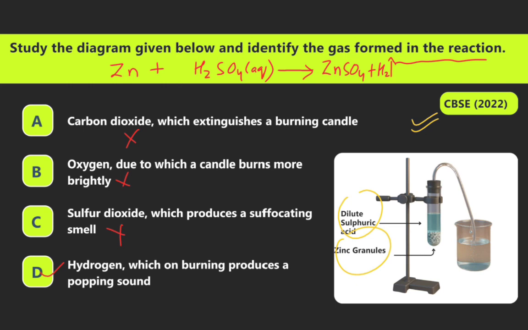B, oxygen, due to which a candle burns more. That is wrong. C, sulfur dioxide, which produces a suffocating smell. That is wrong. Option D, hydrogen, which when burning produces a pop sound. Option D is correct.